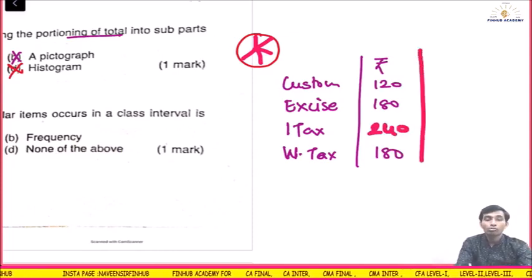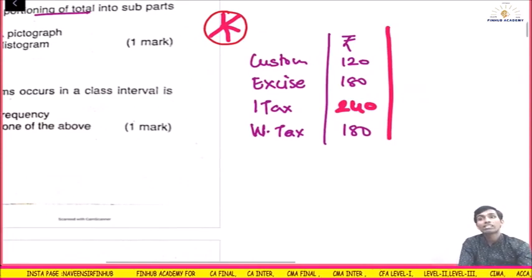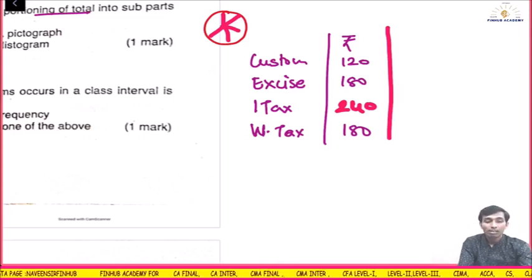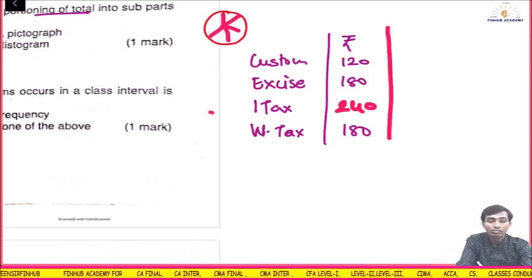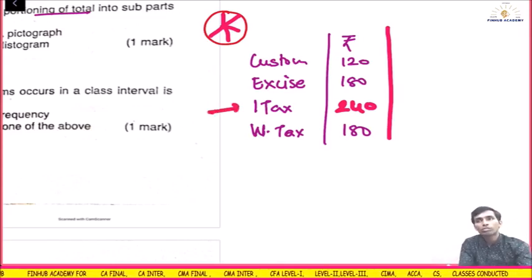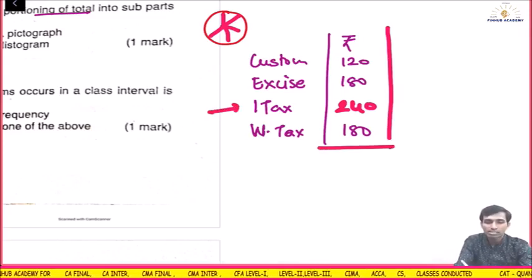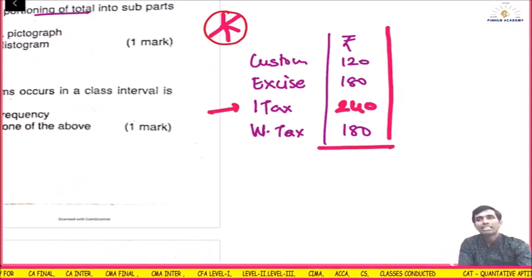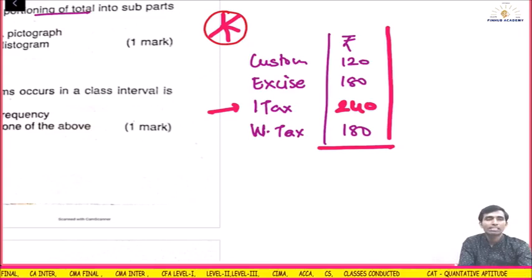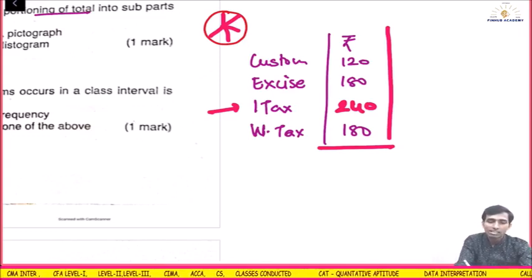Now if I want to make a pie diagram of this, what they will ask is the central angle of the income tax. Then what you have to do? You have to take the total of this, correct? 120 plus 180 plus 240 plus 180. How much is it? 720.